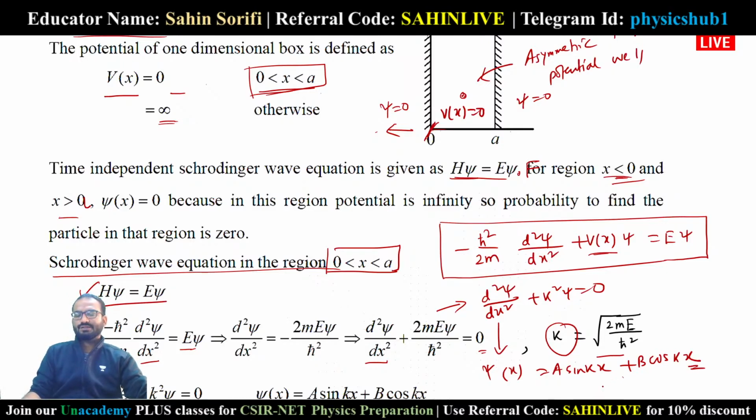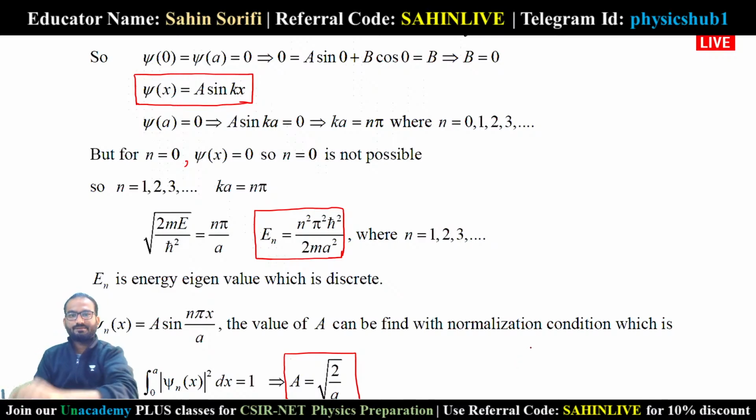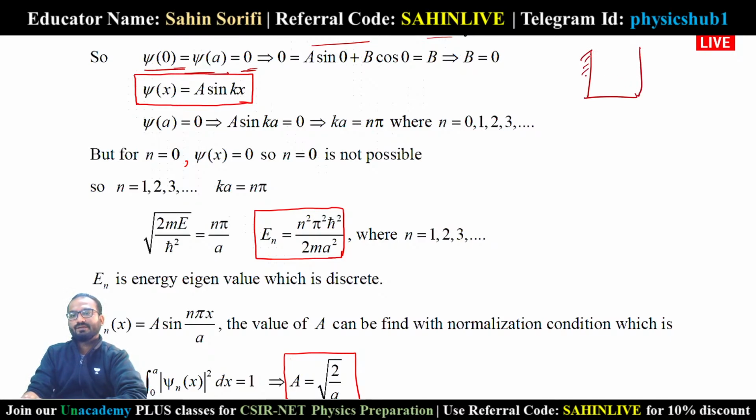Now once we get the solution, we can utilize the boundary conditions. The wave function must be continuous at the boundary. So psi at x equals 0 should equal psi at x equals a, which is equal to 0, because at the boundary the wave function must vanish, since in this region the potential is infinite. So at x equals 0 and x equals a, psi equals 0.